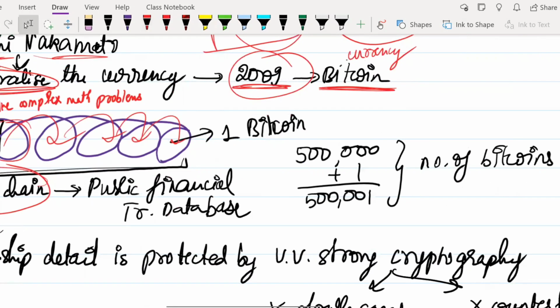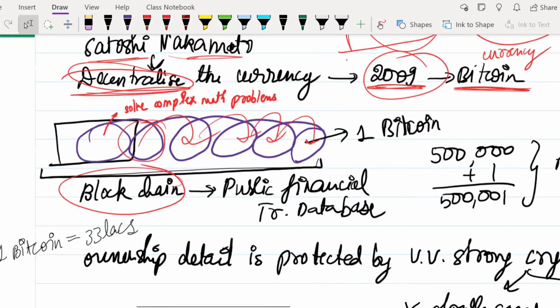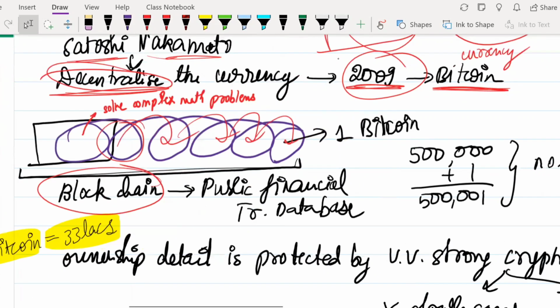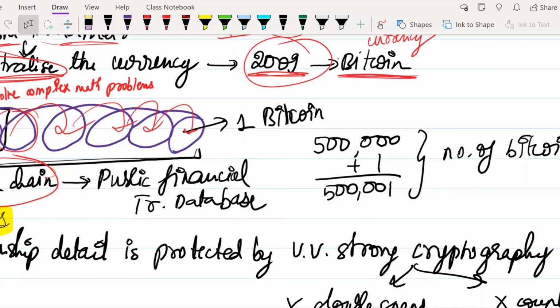Now this Bitcoin is traded for a value. The value of 1 Bitcoin right now is 33 lakh rupees. Okay. So here one thing that you have to remember is